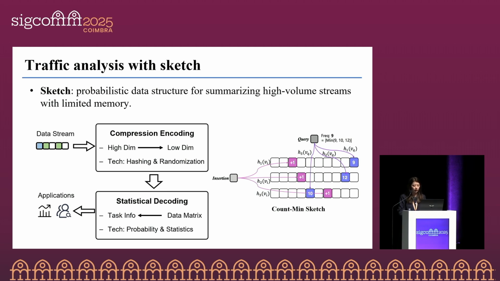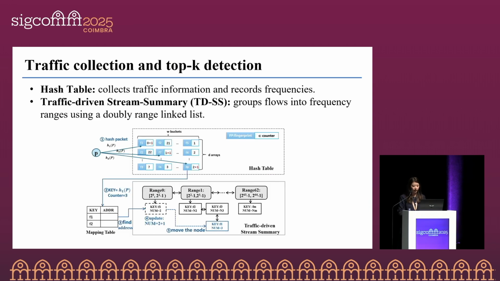The route features can be directly derived from the route sets. Traffic information, however, needs to be collected in real time. So in our work, we use a sketch to monitor network traffic. The sketch is a probabilistic data structure for summarizing high-volume streams with limited memory. More specifically, we use a hash table along with a data structure called Traffic-Driven Stream Summary, or TDSS, to